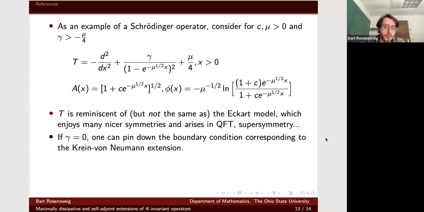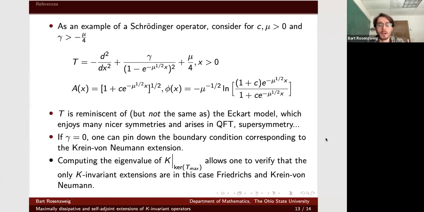Anyway, under some choices of the parameter, again, you can pin down which boundary condition corresponds to Krein-von Neumann, and you can do the same thing: compute the eigenvalue of this symmetry operator K to verify that we only have 2 K-invariant extensions in that case. And I think I am just on time here.